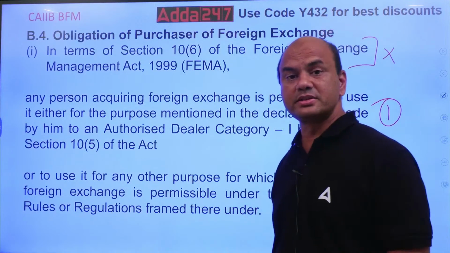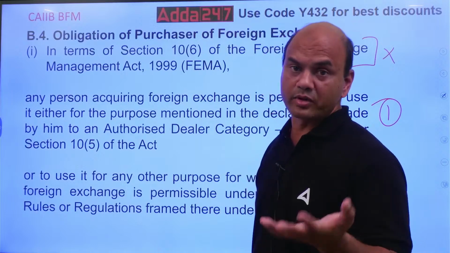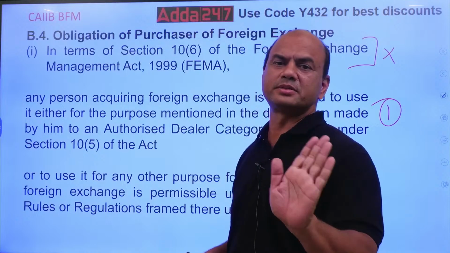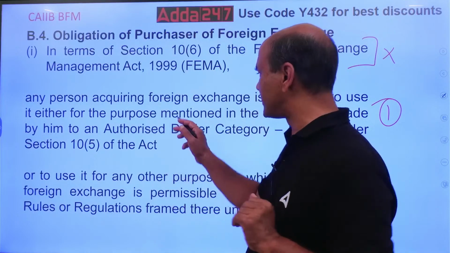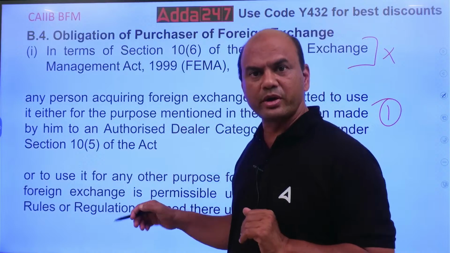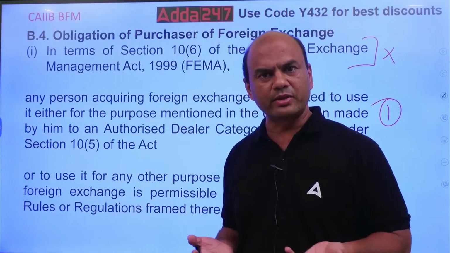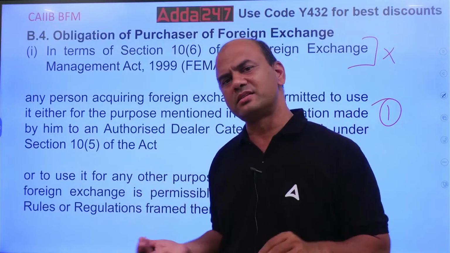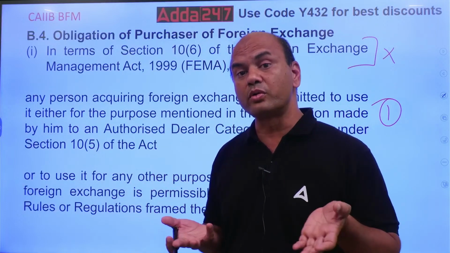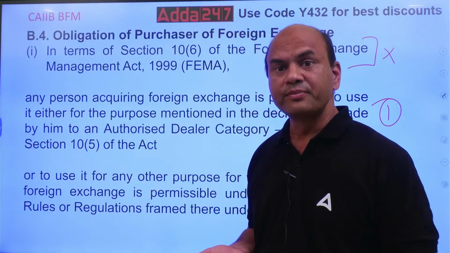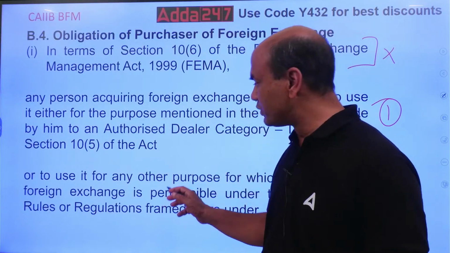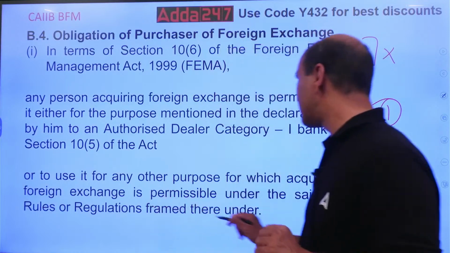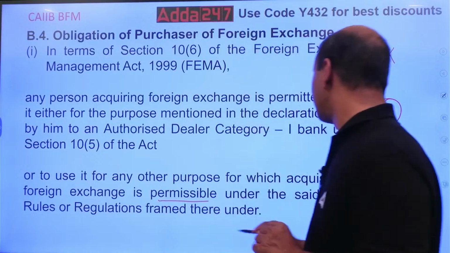What do you mean by this? See here, if I take from you foreign exchange, let's say I take from you $1 lakh and I say I want to purchase this machinery. So that is permitted, point number one. The second point means I have that $1 lakh, but I don't want that machinery. That machinery is cancelled, deal is cancelled. So what do I do with that $1 lakh? So that $1 lakh, I can use it for any other purpose. But kindly note, any other purpose permissible under the said act.